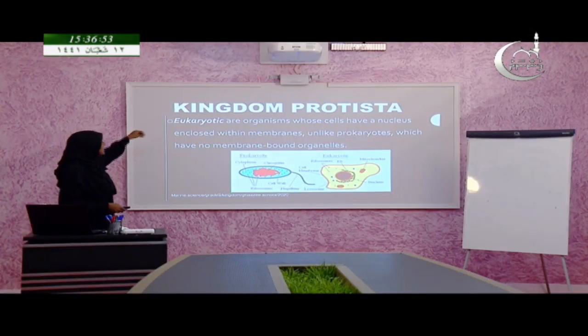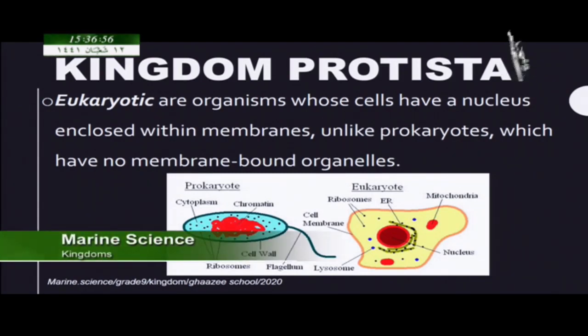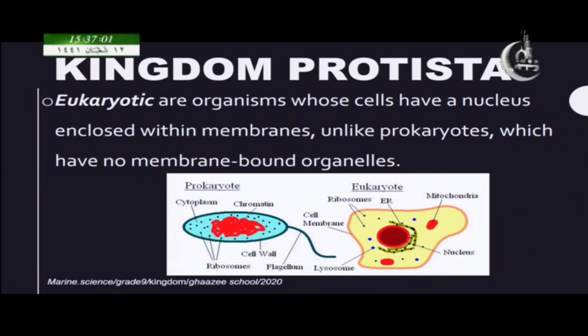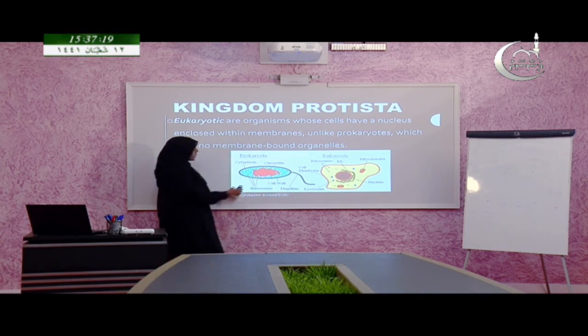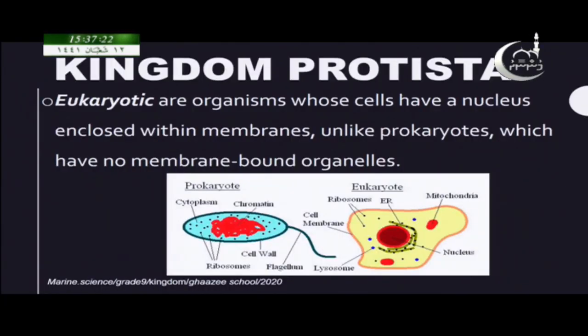And then the definition for eukaryotic, because these are new terms you need to learn. Eukaryotic means the organisms whose cells have a nucleus enclosed within a membrane, unlike prokaryotes which have no membrane bound organelles. Here you can see the difference. Here a nucleus is there, meaning a membrane bound nucleus, and here only the chromosome or the DNA material is there. That is the major difference, but you can see both are very simple organisms, but because of this